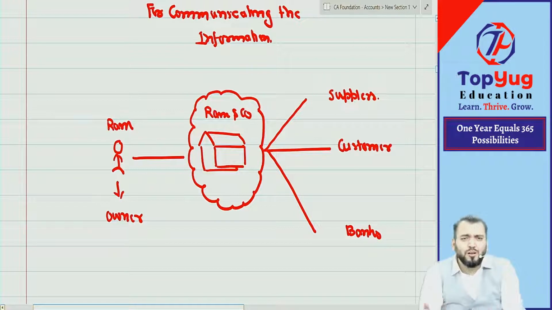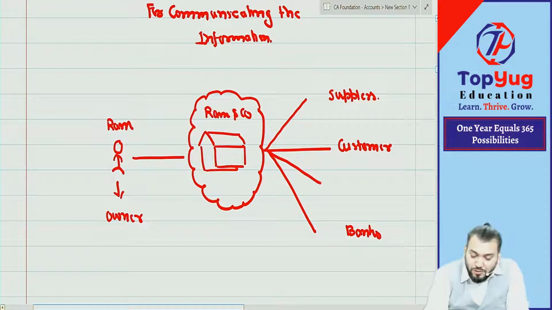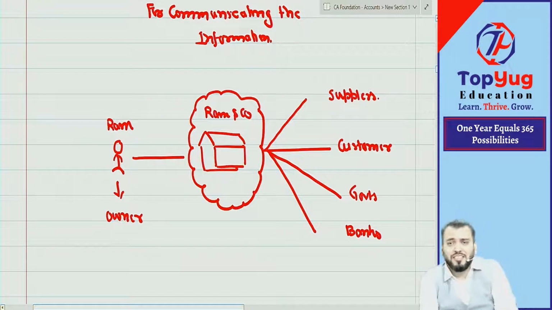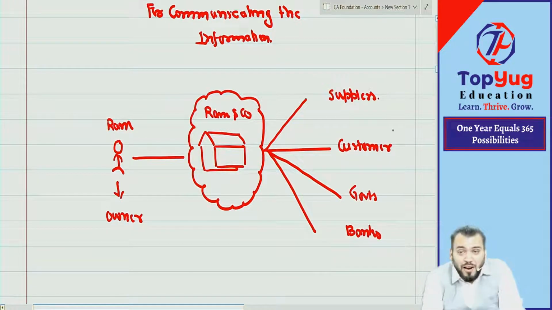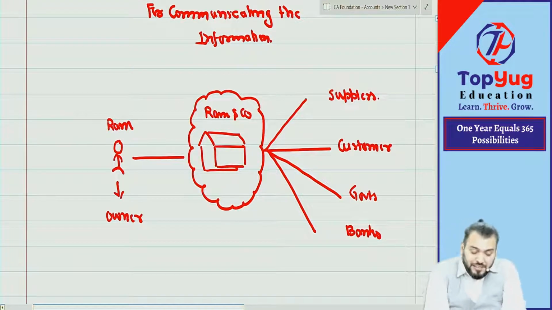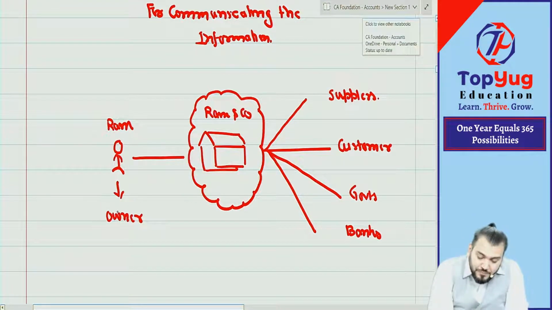And I hope you all know that we also need to deal with the government. Whenever we do business, we earn profit, and on that profit we need to pay tax to the government. So there are many parties with whom we are dealing. Ram will do his business transactions with many outside parties.